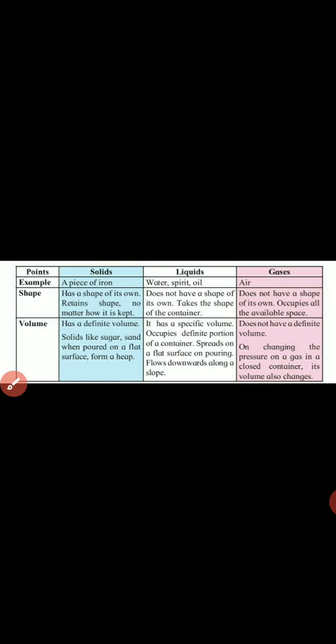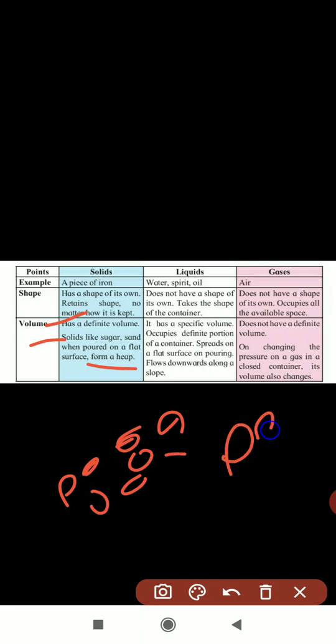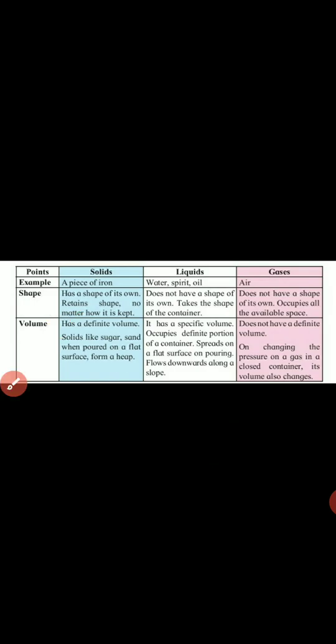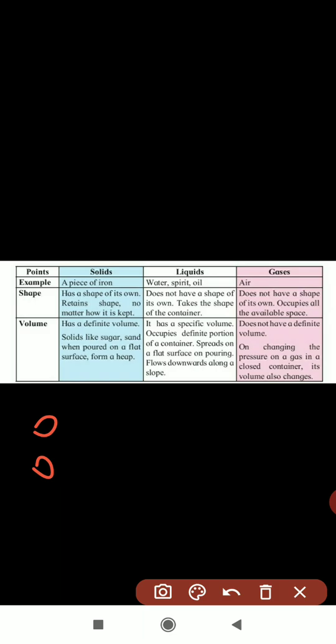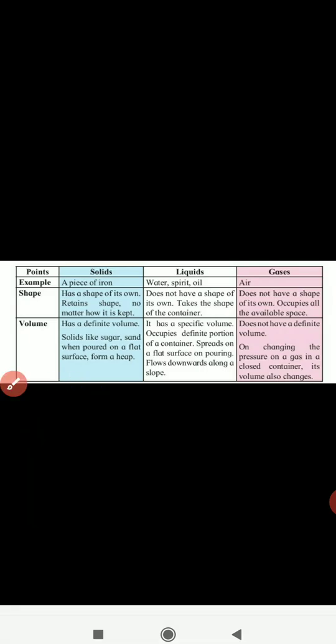The next point is volume. Solids have a definite volume. Here they give an example: solids like sugar and sand, if poured on a flat surface, can form a heap. Heap means all get collected like this. If you are taking sand also, it also forms a heap. So it has its definite volume.